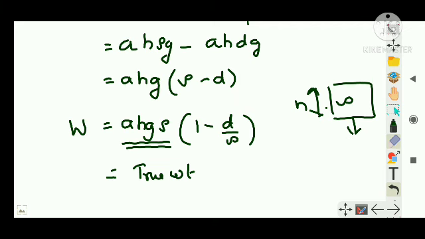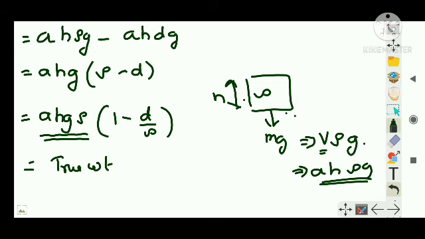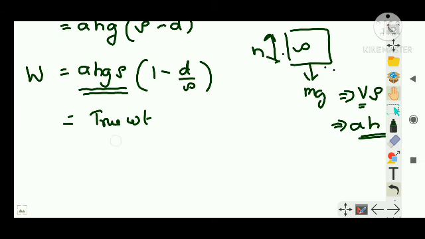Clear? If you are having a doubt, I will write here also. Weight is mg. Mg is equal to volume into density into g, and volume I can write as area into height. So this is the weight you experience, that is the true weight, into 1 minus d by rho.